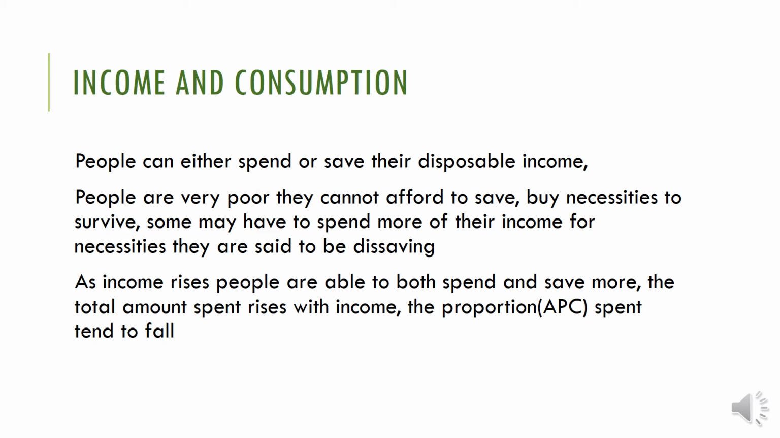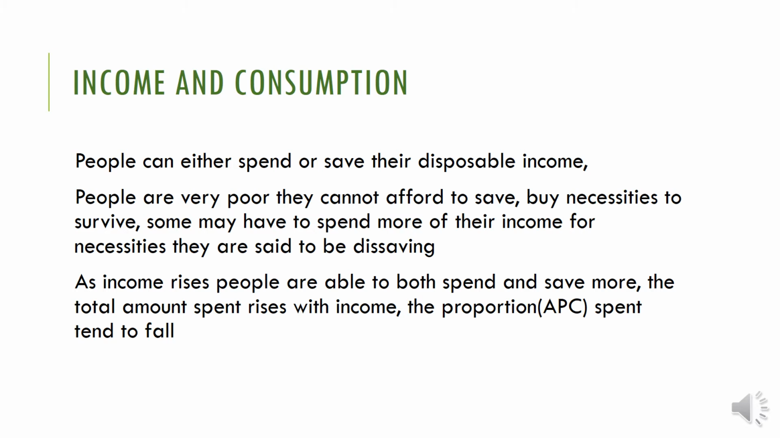Clear? Then, as income rises, people are able to both spend and save more. Whenever your income level increases, you can either save more or spend more. Both are possible. With the income rising, the proportion spent tends to fall. That proportion is also called the average propensity to consume.